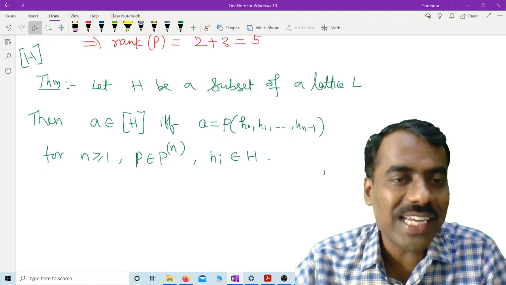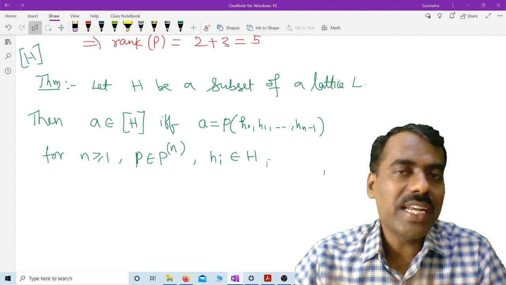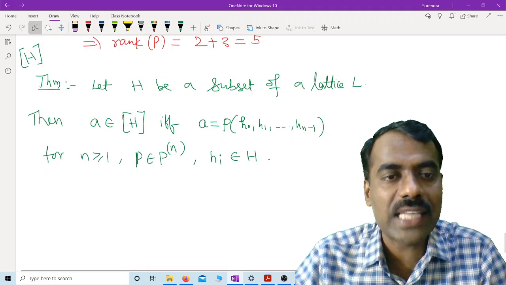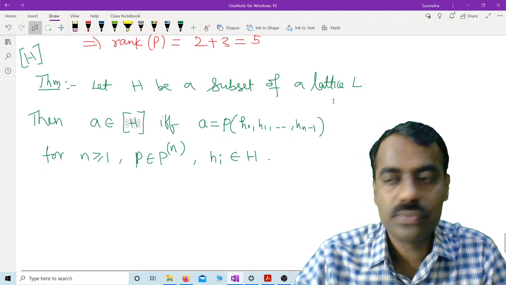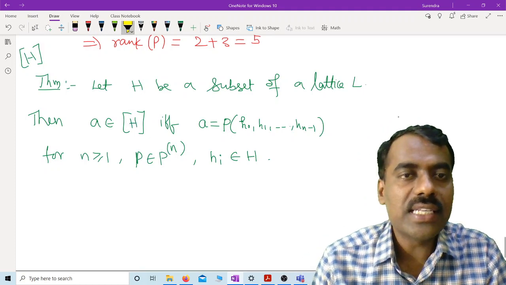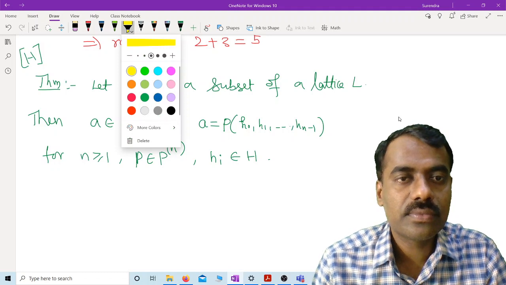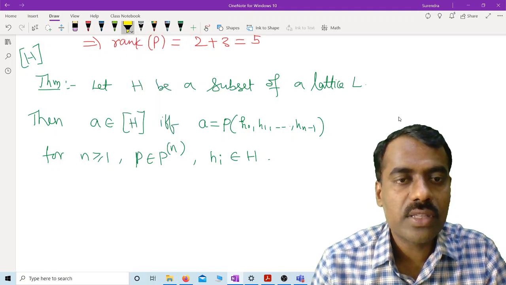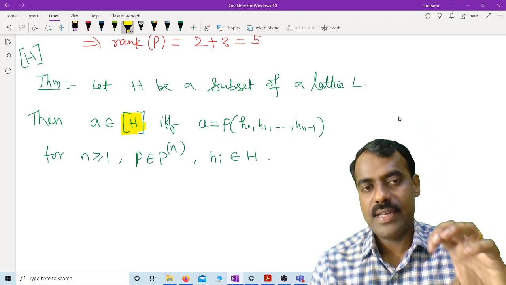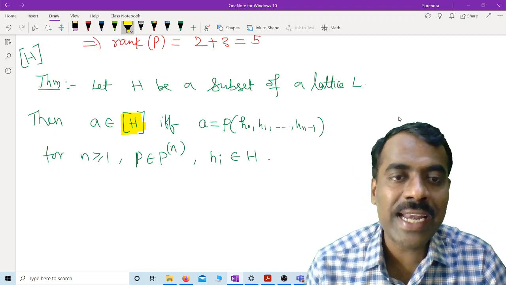That is obviously clear, because intuitively what is our h? That square bracket h. What is our square bracket h? We know it is the smallest sublattice generated by h.